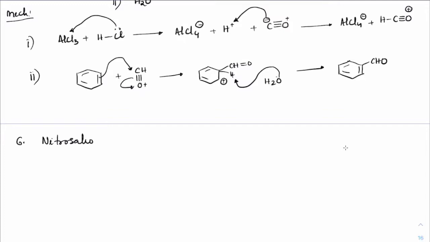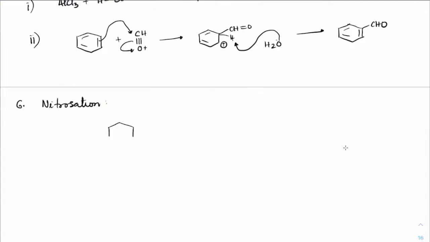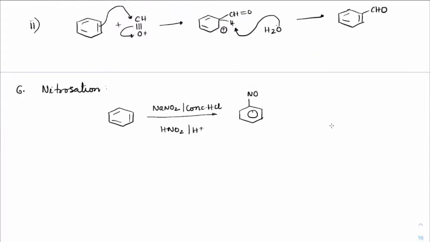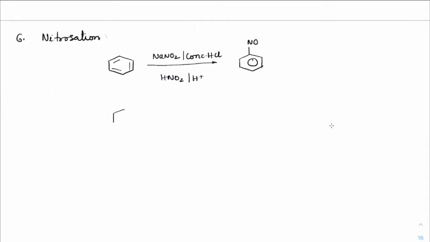Nitrosation. So nitrosation is nothing but attaching an NO group. So if you have benzene, treatment with NaNO2, okay, in the presence of concentrated HCl and HNO2, H plus, we can expect this to form NO plus. Okay. NO plus is a weak electrophile. NO plus is relatively a weak electrophile. So that's why, in case you have any strong donating groups, like I'll write it as Z, where Z is OH or NH2, the reaction would happen at a much faster rate.